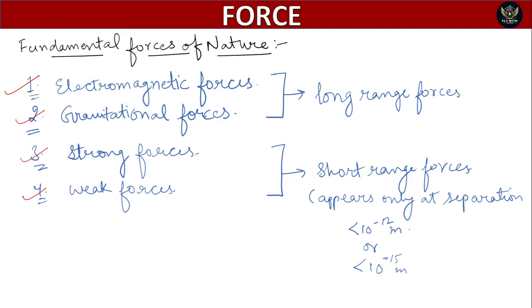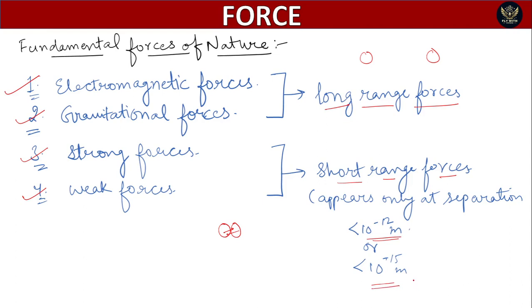Broadly, we can say that the first two are long range forces. Why? Because these forces act on two bodies even when they are separated by a long gap. But the other two forces are known as short range forces. Why? Because they come into the picture only when the two bodies are in very close contact with each other. The range of the strong and weak forces is of the order of 10 raised to power minus 12 meter, or in some cases 10 raised to power minus 15 meter.